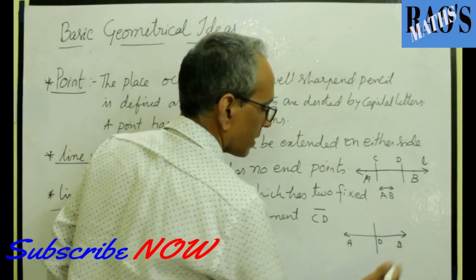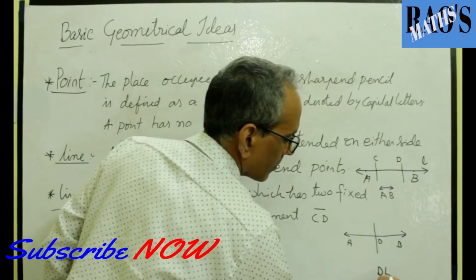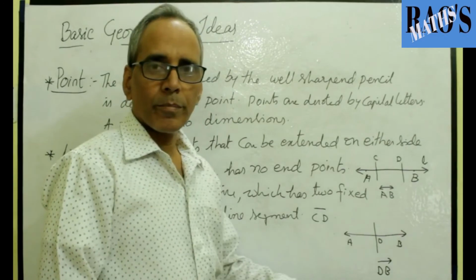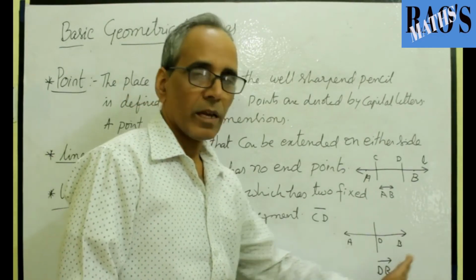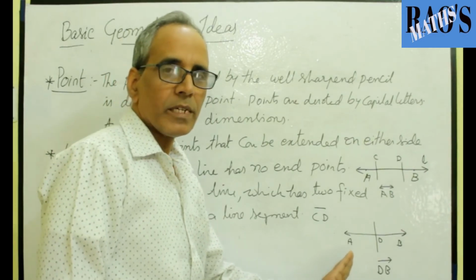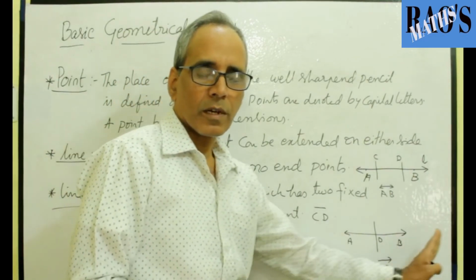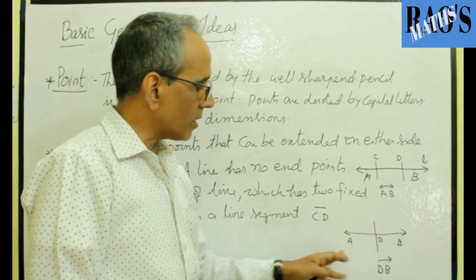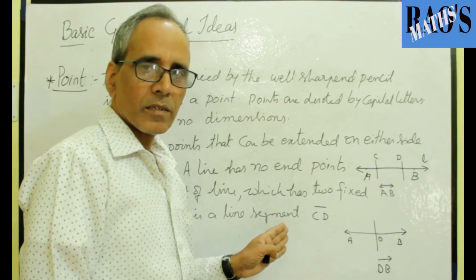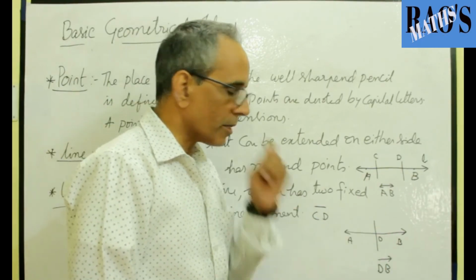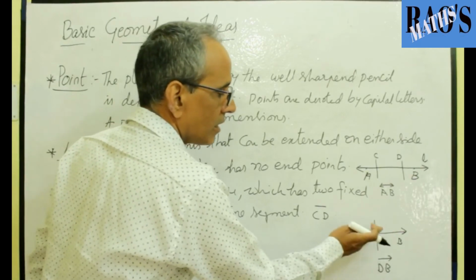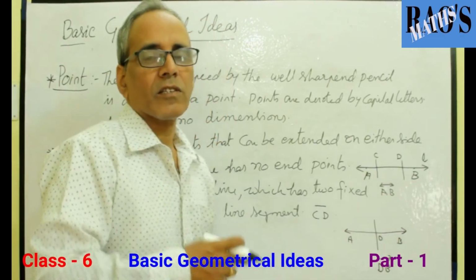So this part of the line, I don't know the end point of this, a part of the line, but I know the one end point, that is D. From D it is projecting towards right side, and another part projecting from D towards A side. So here it is also a part of the line, whereas it has only one fixed point, that is D. This is called ray, like sun rays.